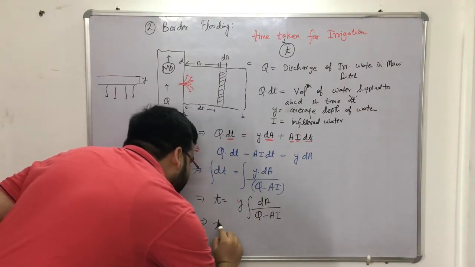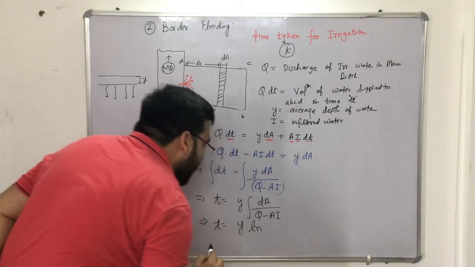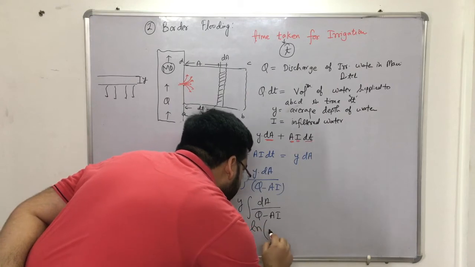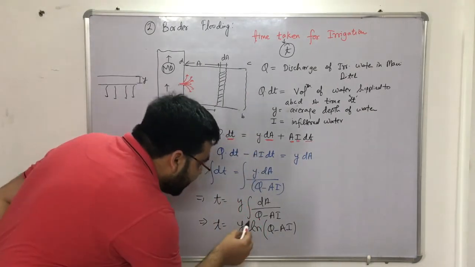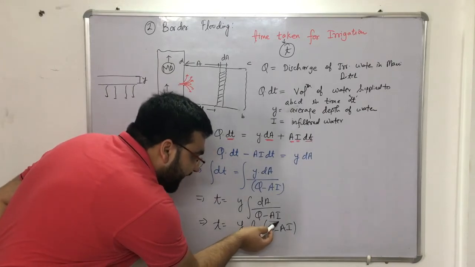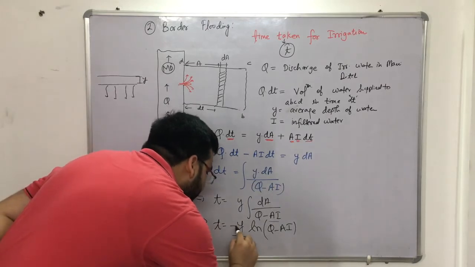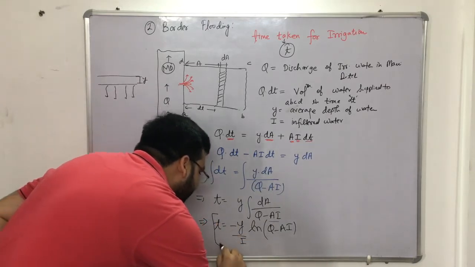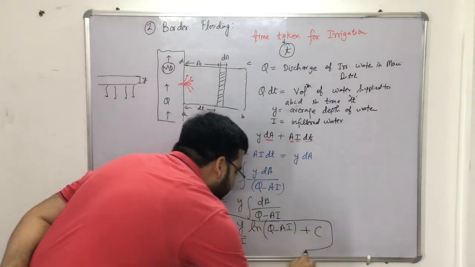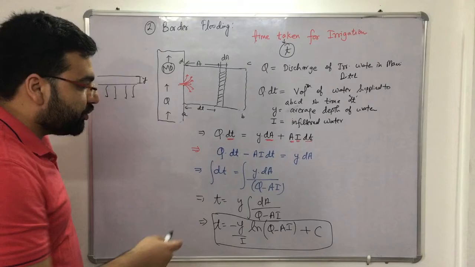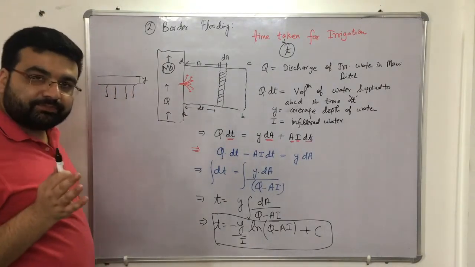So it will be equal to, time will be equal to y. Now ln of how much it will be? Q minus ai, ln of q minus ai, right? Divided by differentiation of minus ai. Differentiation of minus ai will be equal to minus I, right? Divided by minus I. So this will be the time period, and plus one constant will also be there, that is c. I hope that you remember your class 12th mathematics integration and differentiation. Clear? Or the engineering mathematics integration differentiation.